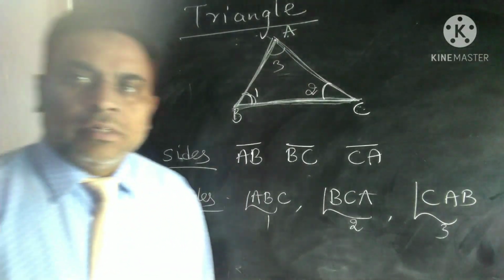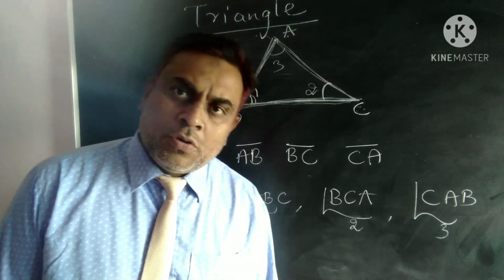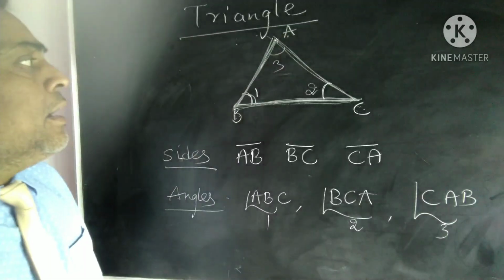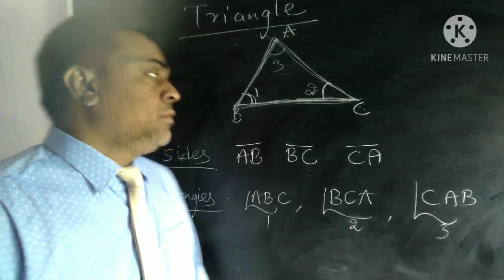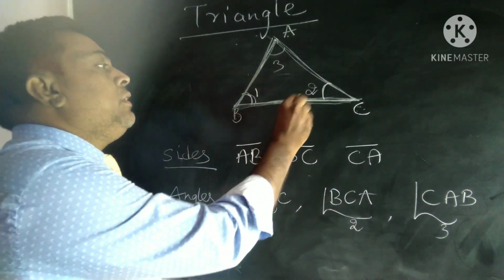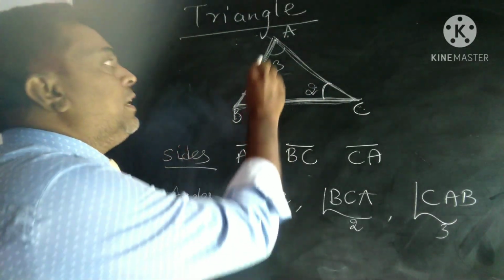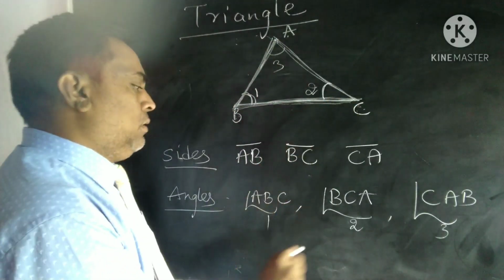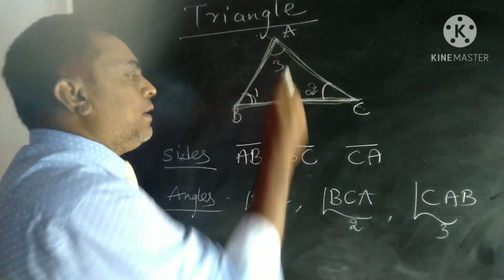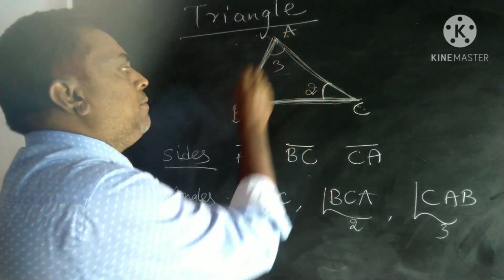So a triangle is a closed figure bounded by three line segments and it has three sides, AB, BC and CA. Next, it has three angles, namely angle ABC, angle BCA, angle CAB.